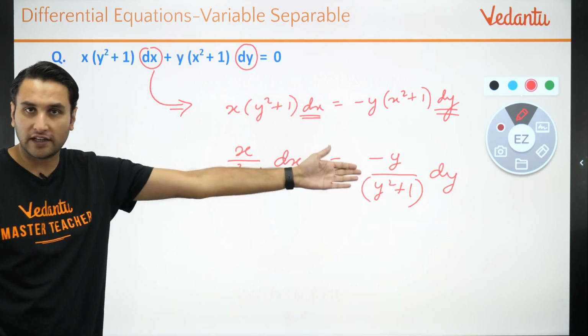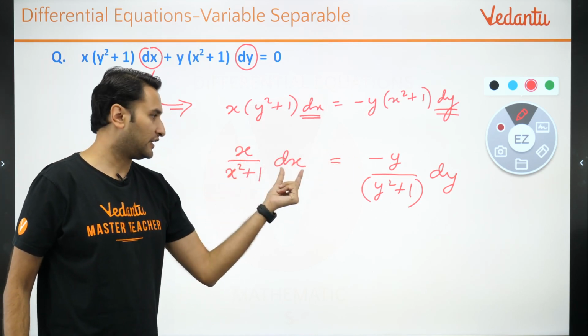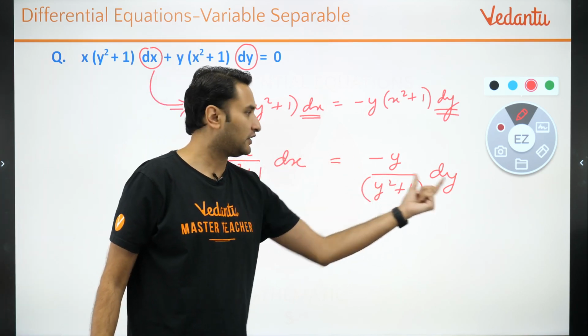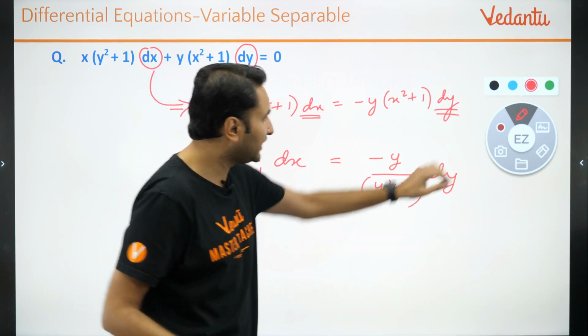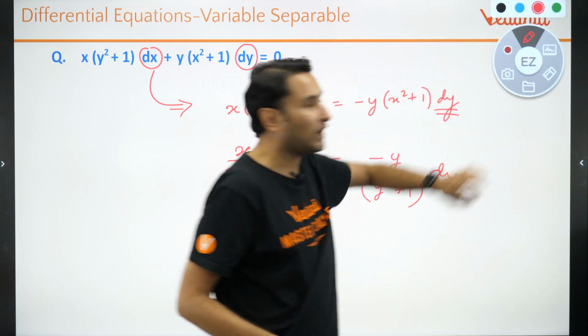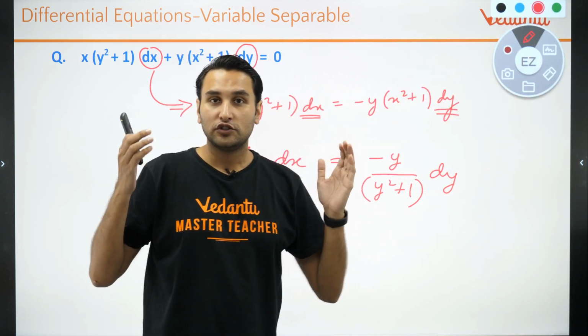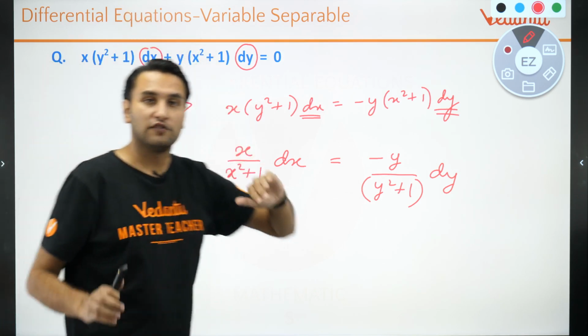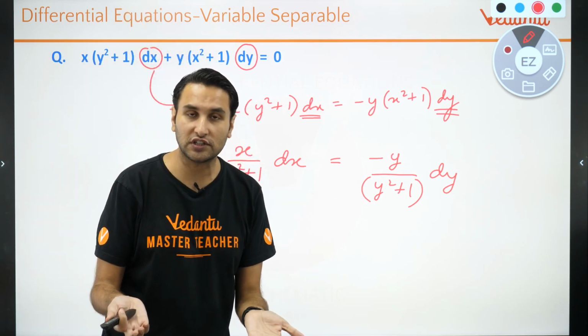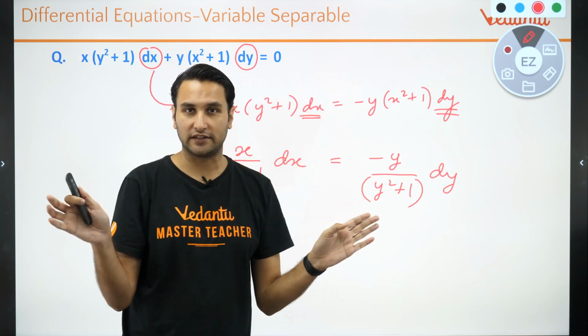Now what you suddenly realize: function of x with dx, function of y with dy, oh, life has become very easy. This is very good. Now you can directly integrate. What do you have to do, children? You have to solve the differential equation. This was the differential equation. What is the meaning of solving a differential equation? It means removing dx and dy.